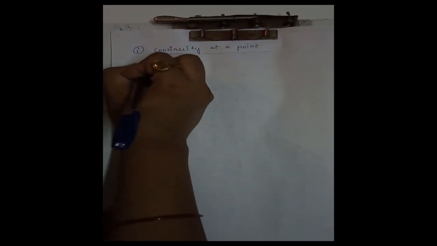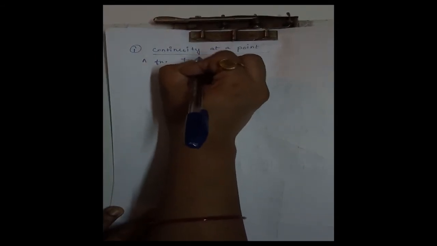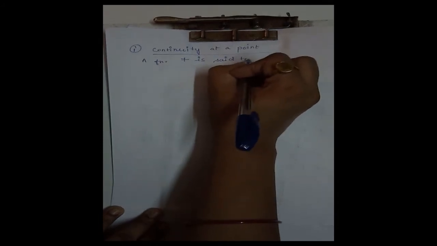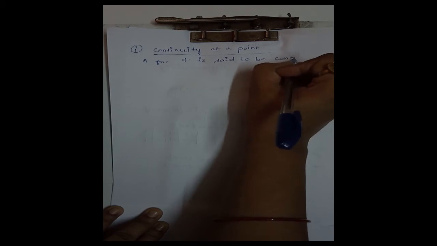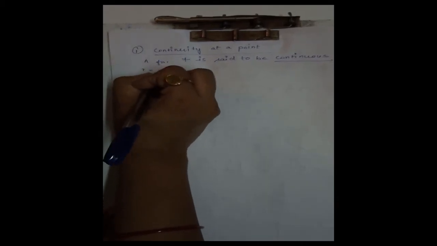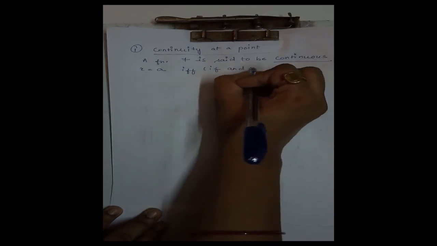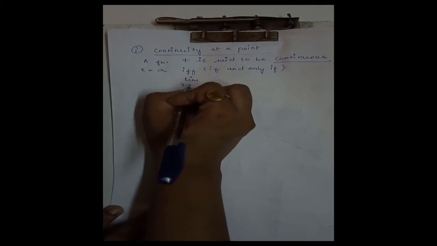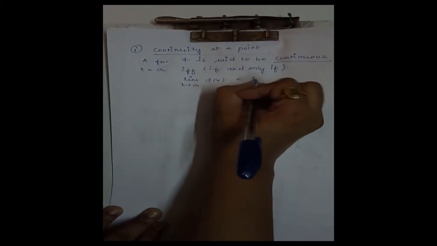Continuity at a point. Our function f is said to be continuous at x is equal to a if and only if limit x tending to a f(x) is equal to f(a).